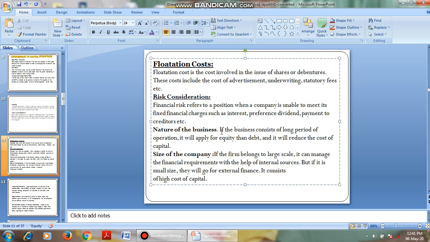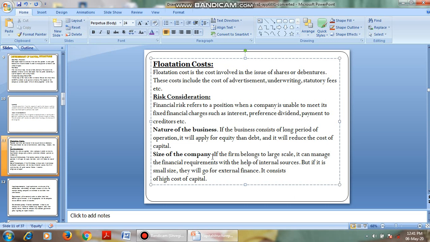If the company's production cycle is long, then we have to select the equity portion, because there is no need to pay interest. If we select the debt portion, we have to pay interest frequently. So if the company's production cycle is long, we select equity. If the production cycle is short, we select debt.